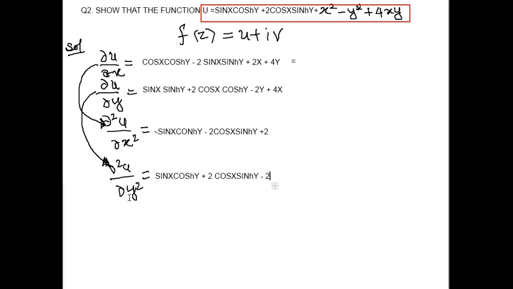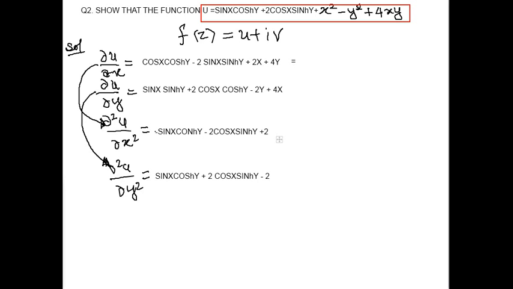We can see del 2u by del x square plus del 2u by del y square becomes 0. Here, sin x cos hyperbolic y, this is cos hyperbolic y, not n. So there is a little mistake, it's okay. So sin x cos hyperbolic y, plus and minus cancel, minus of 2 cos x sin hyperbolic y plus 2 cos x sin hyperbolic y, plus 2 minus 2.